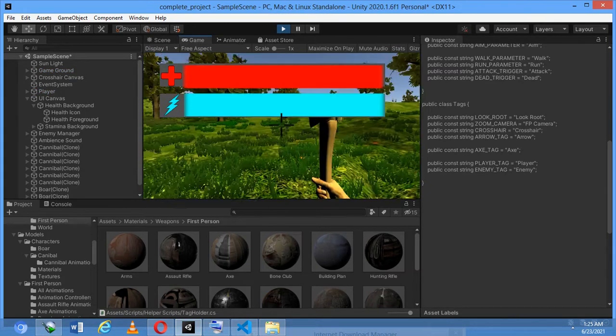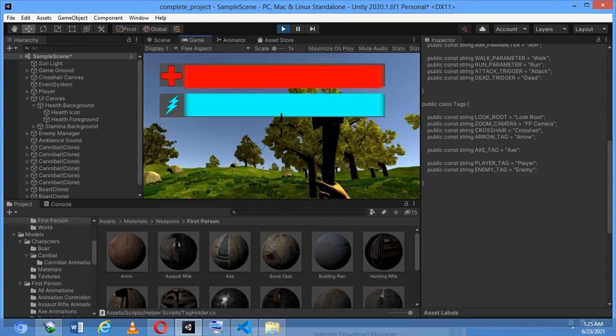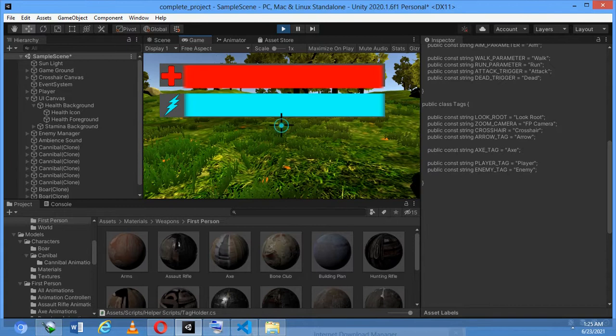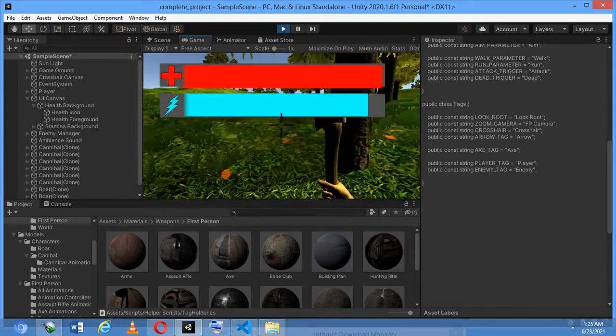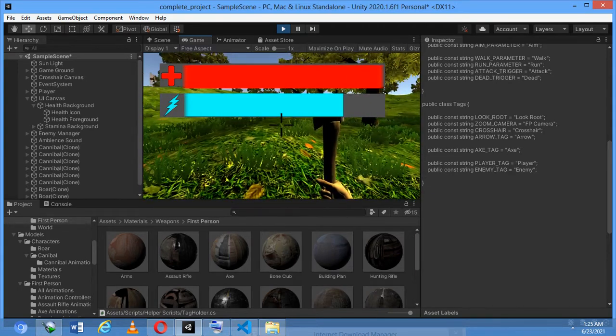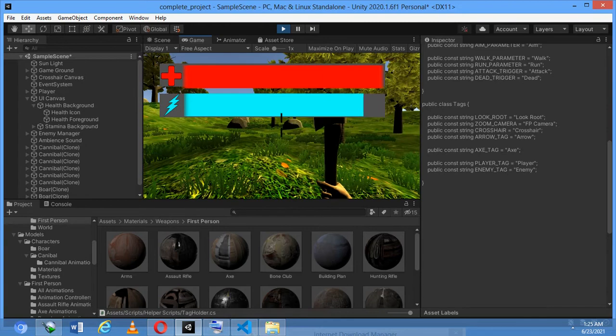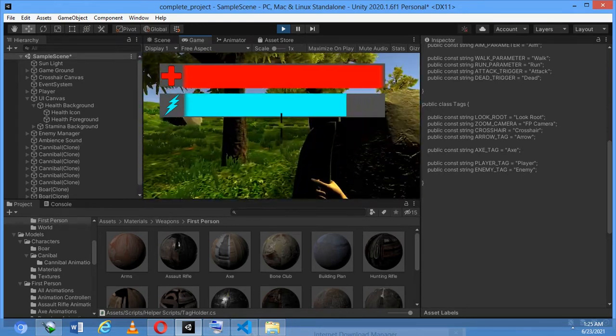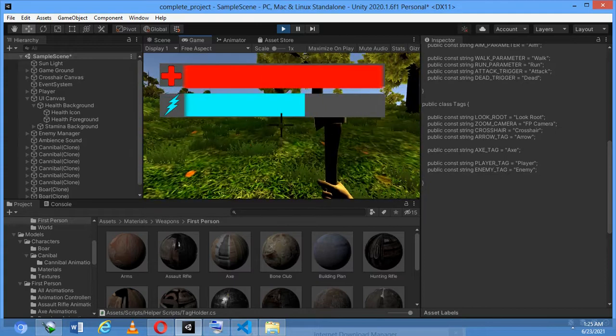There you go, the game has started. It's first person, the camera is on the head of the person. I click the right button of my mouse and the player attacks. If I sprint, if I run, look, my stamina is decreasing because I'm running.